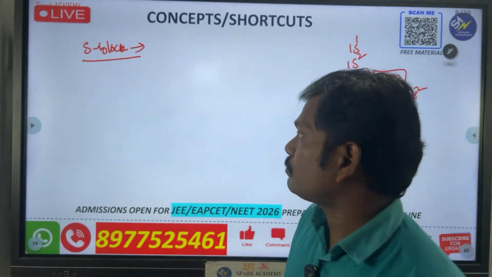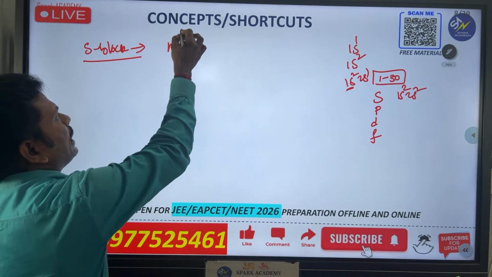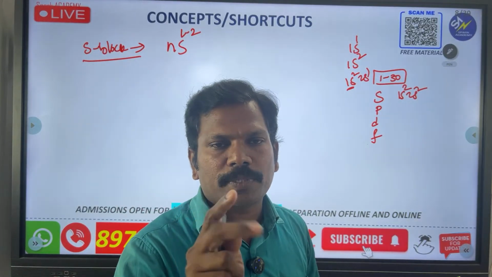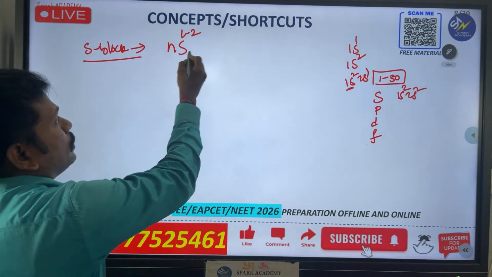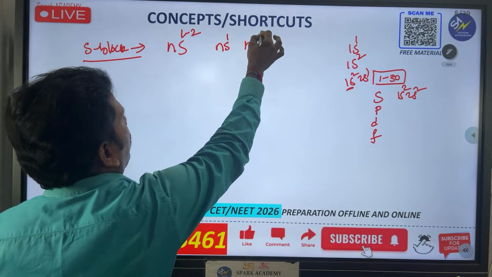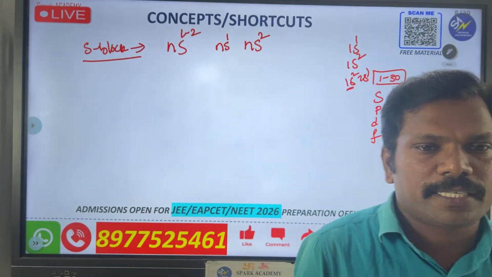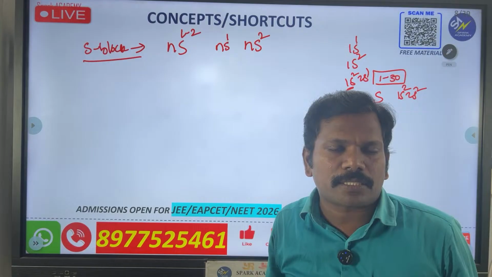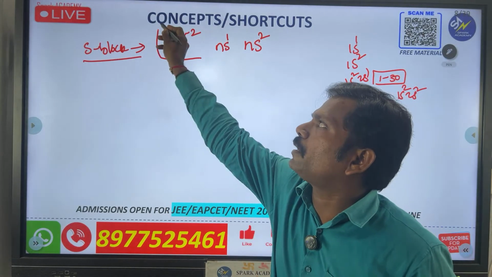Yes, next one. So the S block general electron configuration is ns1 to 2. Why am I writing this? Because 2 groups are in the S block elements. If it is the first group you can write ns1, and if it is the second group you can write ns2. Otherwise, if they ask what is the general electron configuration of the S block, you go for this one. Very very important.